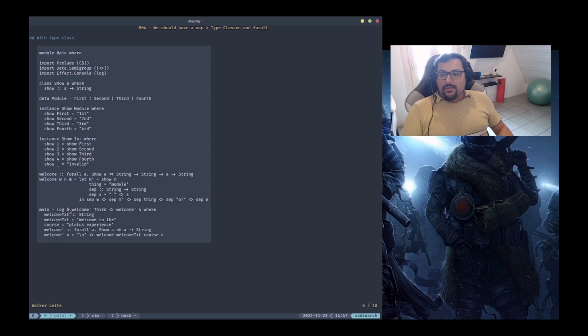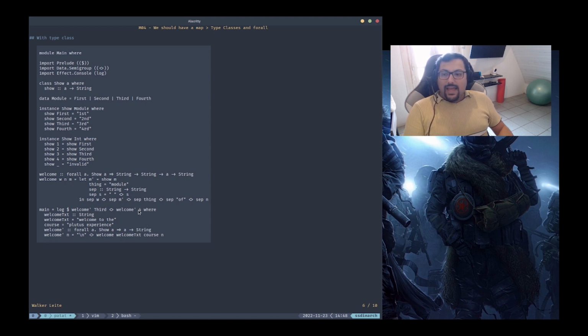Because of that, the compiler also knows that welcome tick is going to handle both values. So this forall becomes more restricted, only to module and int. The compiler is going to look for instances for module and int because we are using welcome only with module and int.